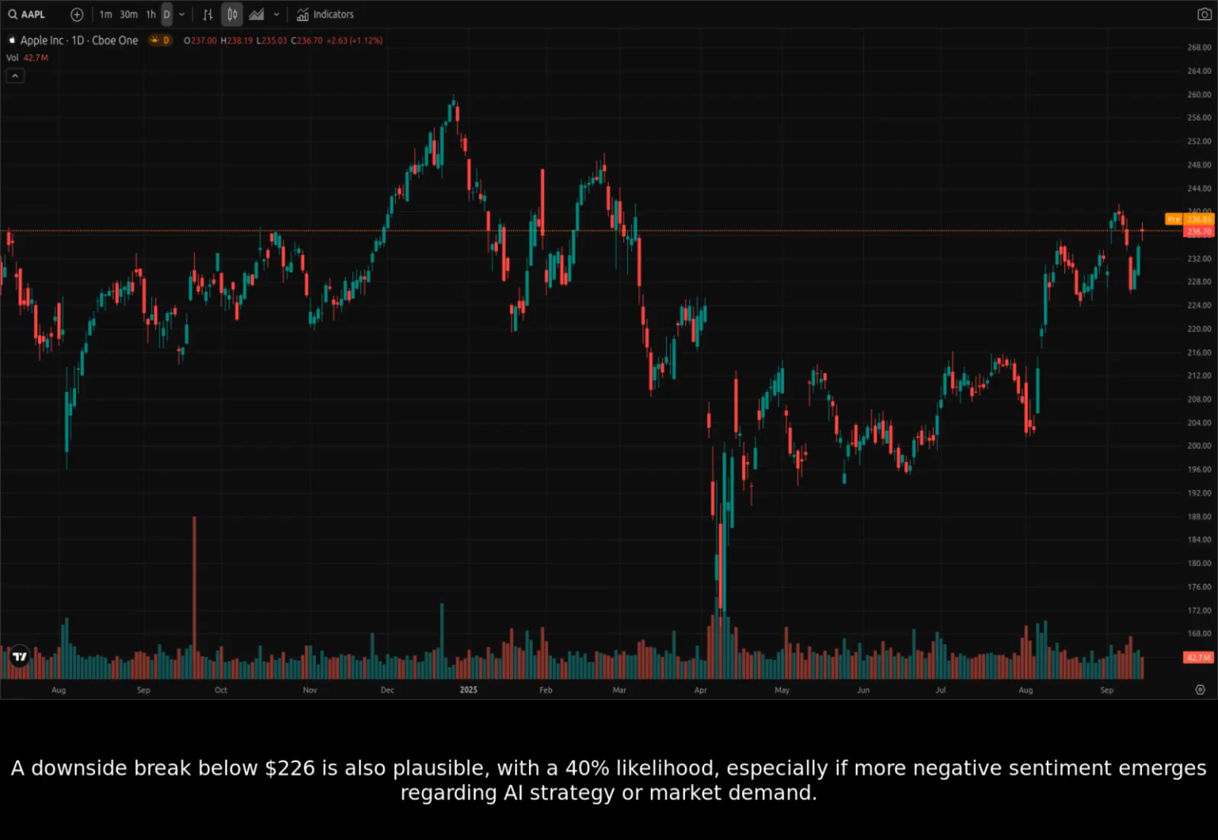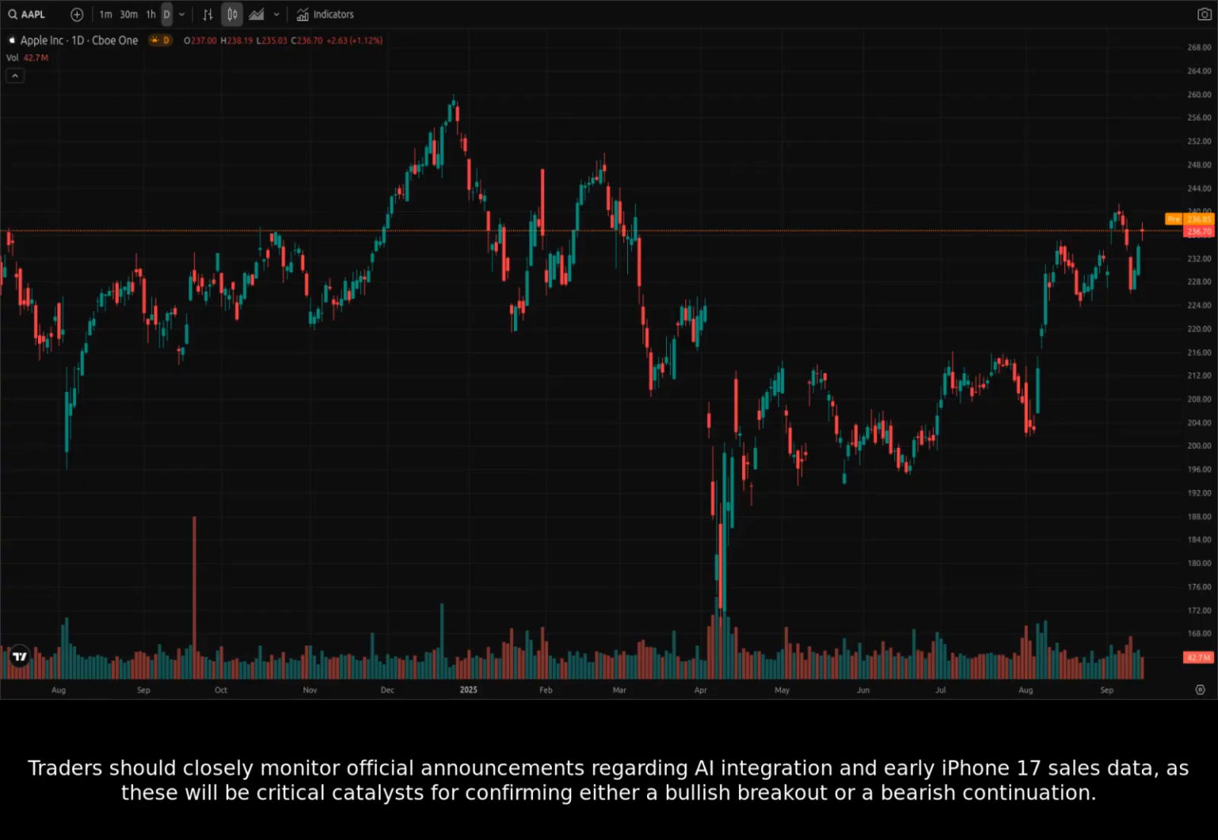A downside break below $226 is also plausible, with a 40% likelihood, especially if more negative sentiment emerges regarding AI strategy or market demand. Traders should closely monitor official announcements regarding AI integration and early iPhone 17 sales data, as these will be critical catalysts for confirming either a bullish breakout or a bearish continuation.